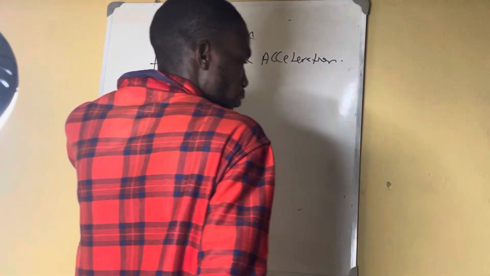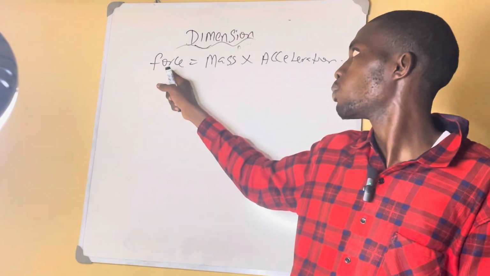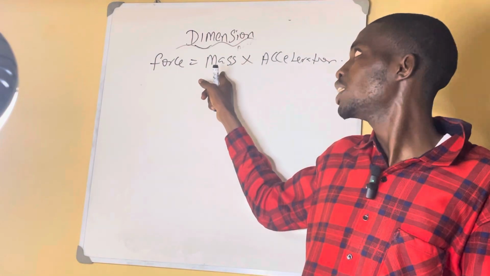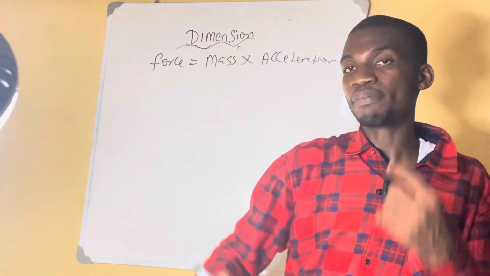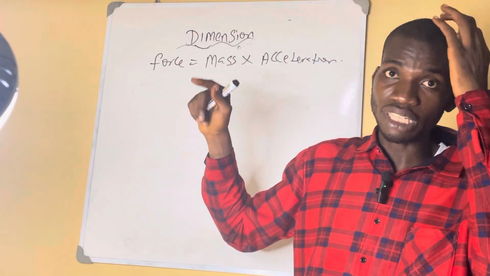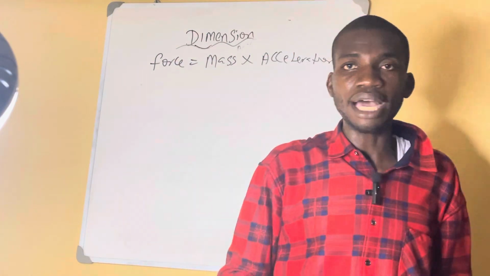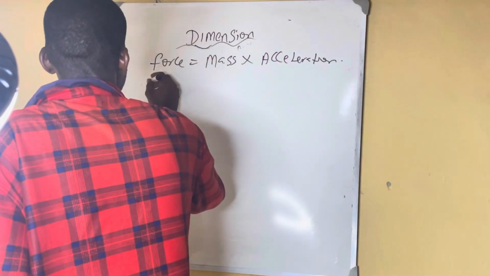So remember that when they give you this for dimension, what I told you is that when you break the formulas, you are trying to make sure that you have mass, length, and time. So now it's only mass we have here, but acceleration is not a fundamental quantity. So we now start breaking it down until we get fundamental quantities. So now break it again, because you're talking about dimension.